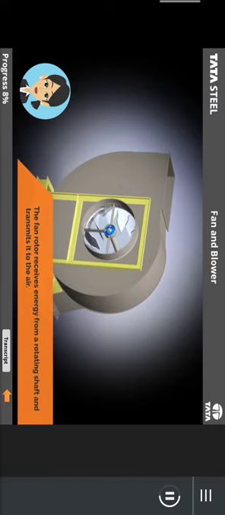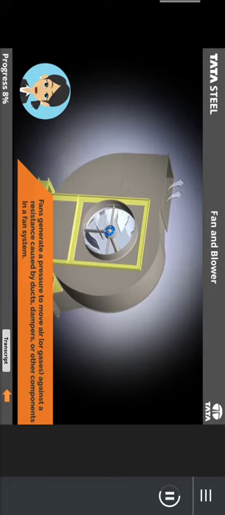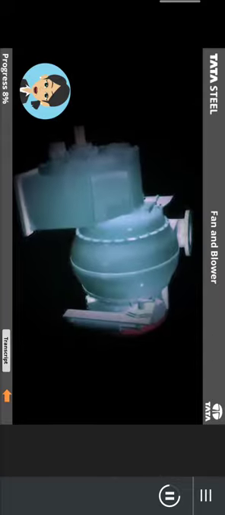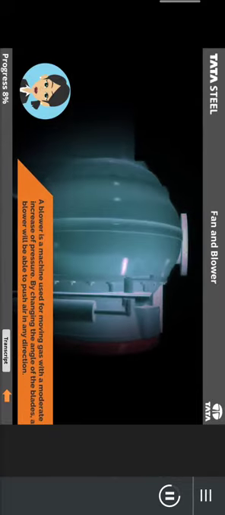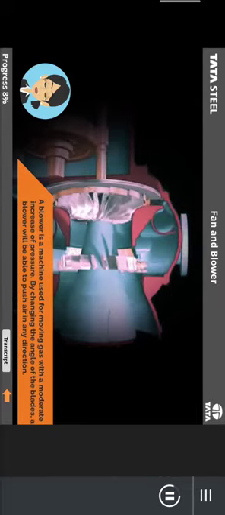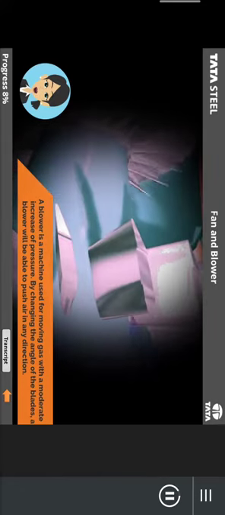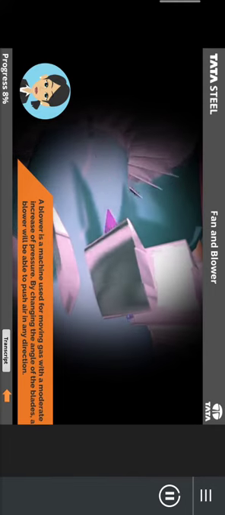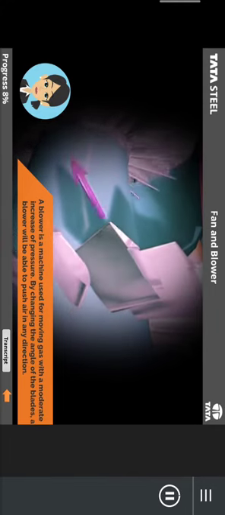The fan rotor receives energy from a rotating shaft and transmits it to the air. Fans generate a pressure to move air or gases against a resistance caused by ducts, dampers, or other components in a fan system. A blower is a machine used for moving gas with a moderate increase of pressure, a more powerful fan, if you will. By changing the angle of the blades, a blower will be able to push air in any direction you want it.